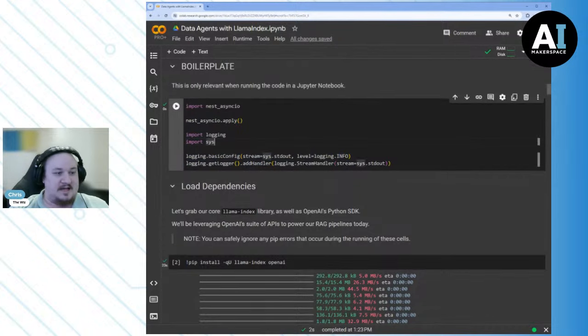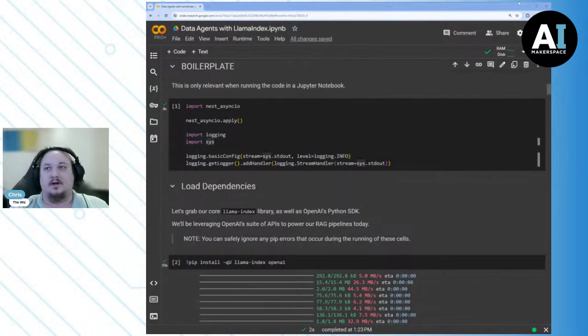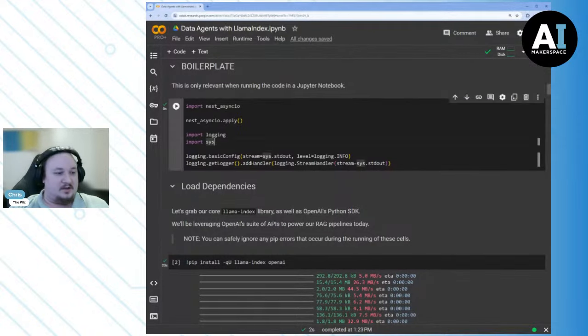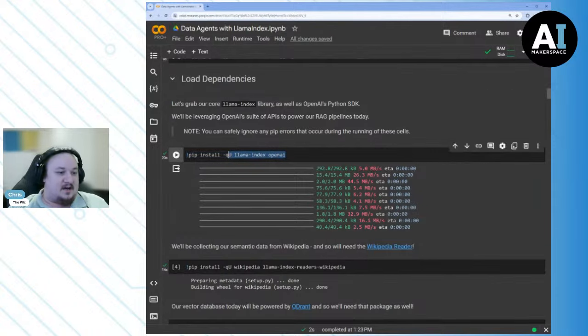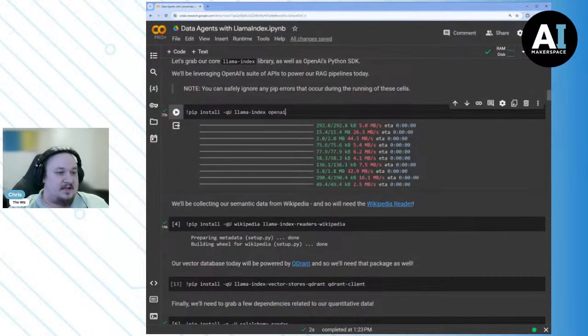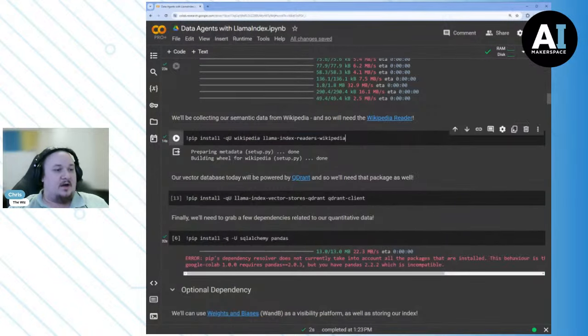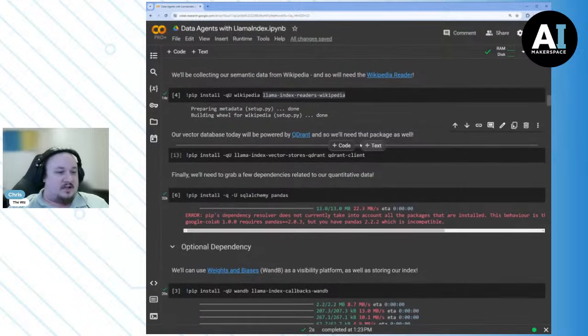This is just necessary. We just have to do it. There's no way around that. Unfortunately, there's nothing we can do about that. The next thing we need to do is get our libraries. Now you'll notice we're getting LlamaIndex and OpenAI. So LlamaIndex makes sense. OpenAI makes sense. We're also going to grab LlamaIndex readers and Wikipedia. We're also going to use the Qdrant vector store today.